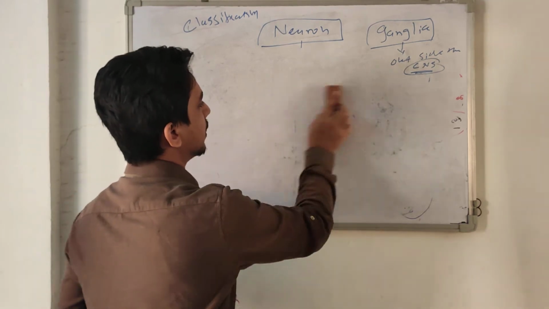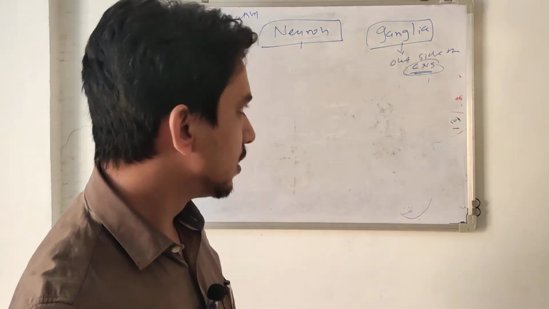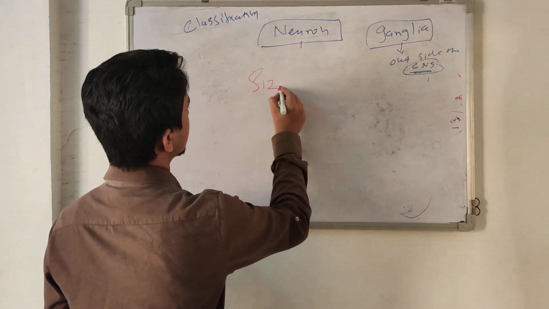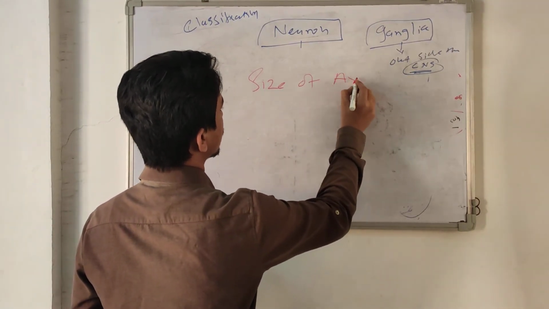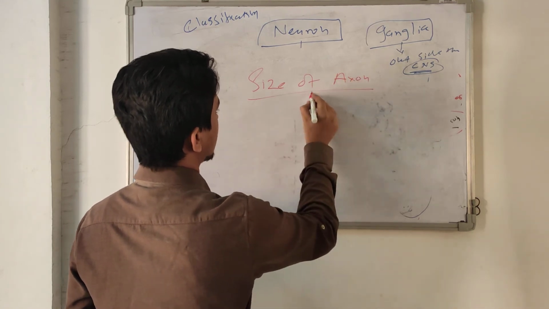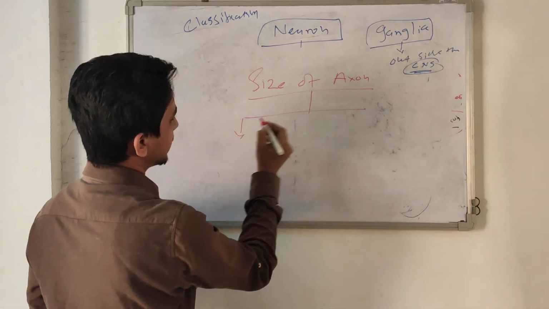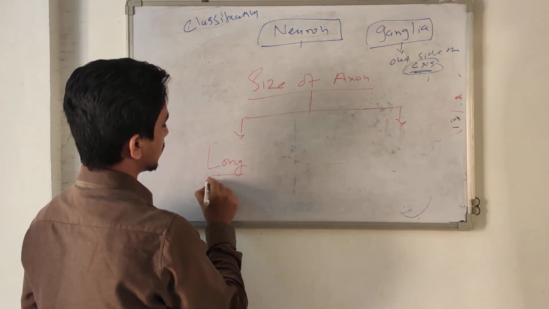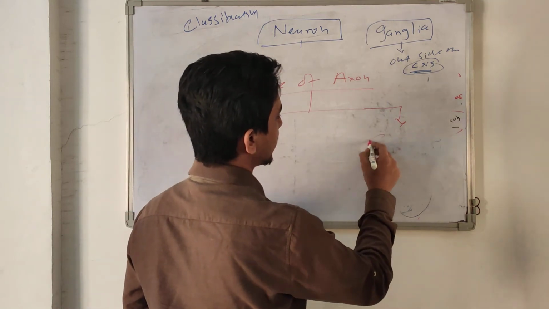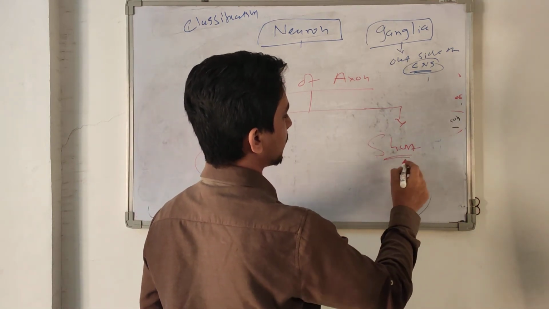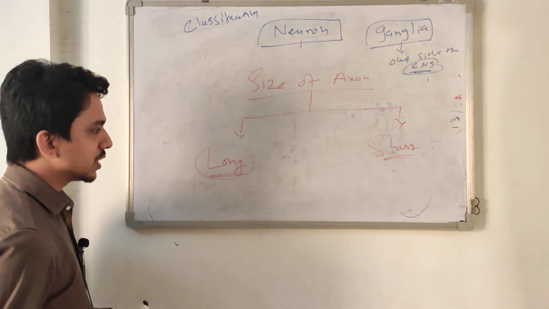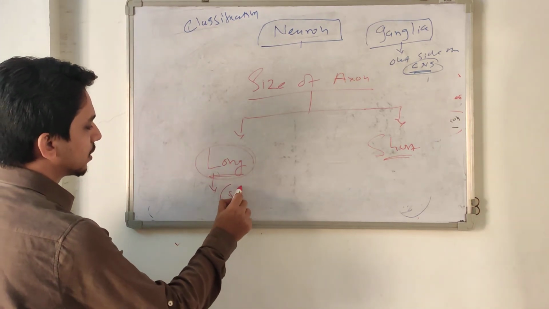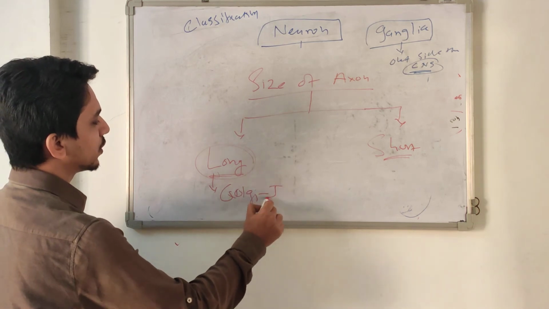So this is about the classification from neurotransmitters. The last classification is as per the size of axons. As per size of axons, either the axon is very long, or someone has a very short axon. Those neurons whose axon is very long are called Golgi type 1 neurons.